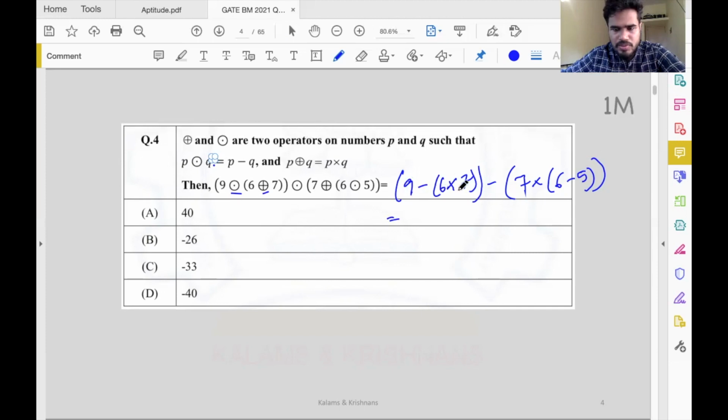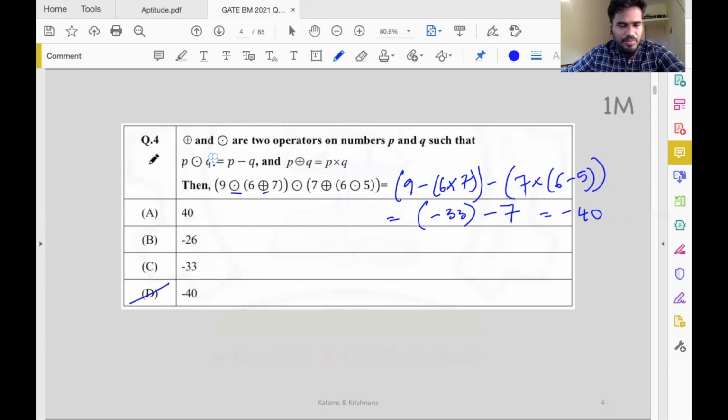So this is 9 minus 6 times 7, which is 42. What is that? 9 minus 42, I suppose it's minus 33. And then we have 6 minus 5, which is 1. So 7 times 1 is 7. So this is minus 7. We have minus 40. The correct answer here is option D.